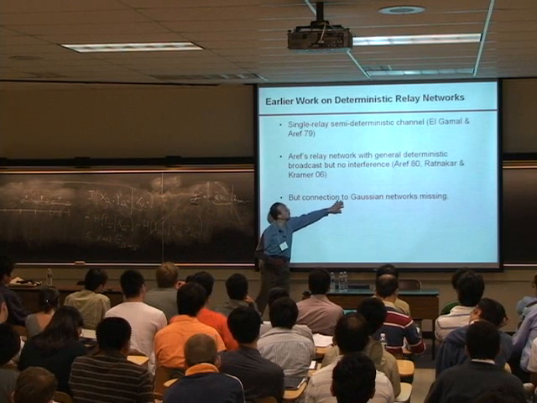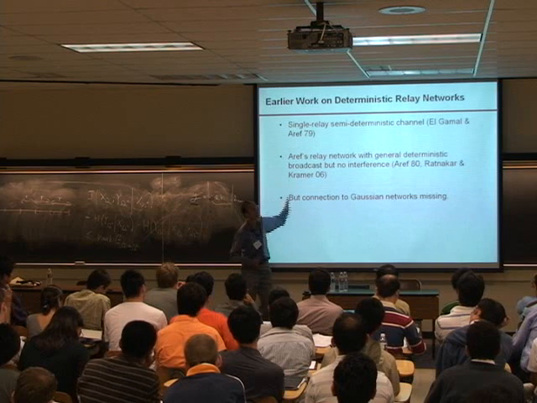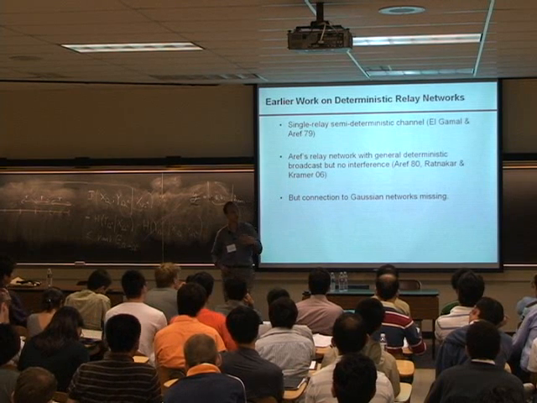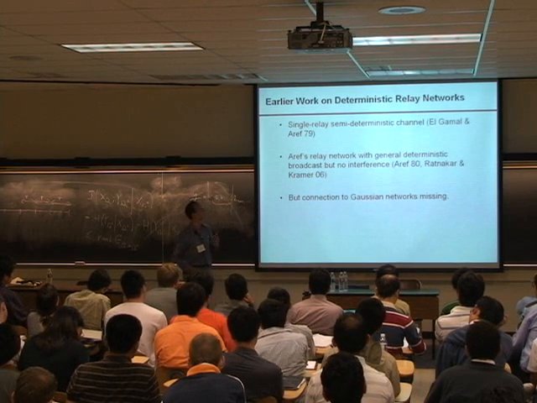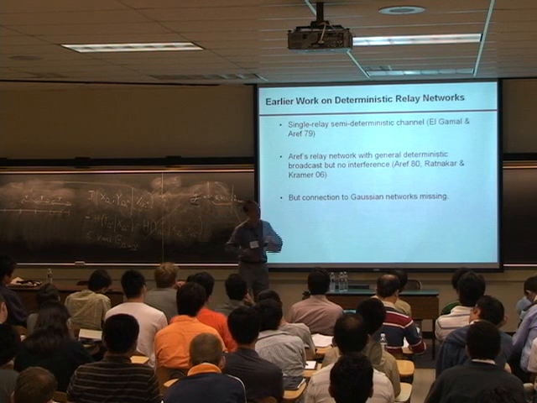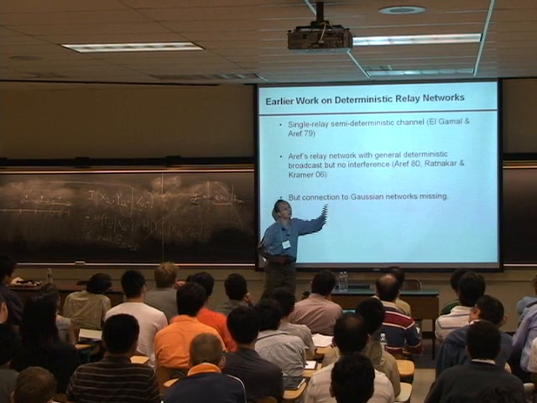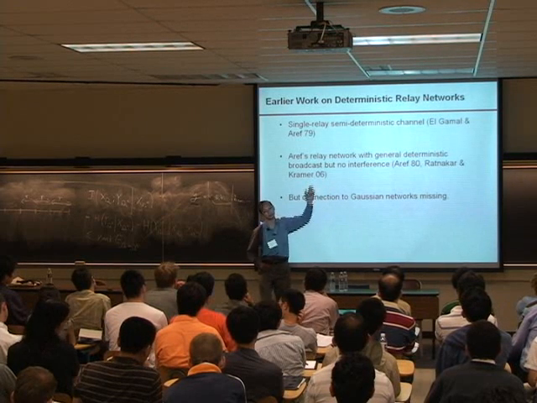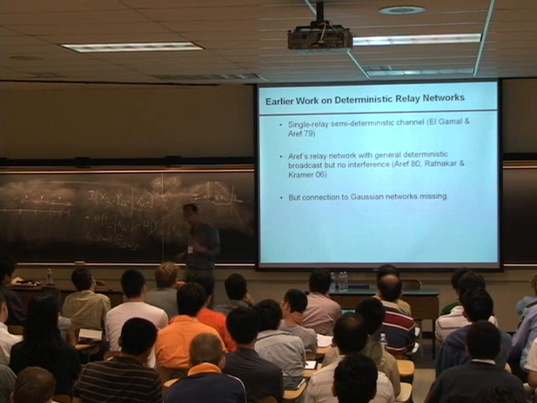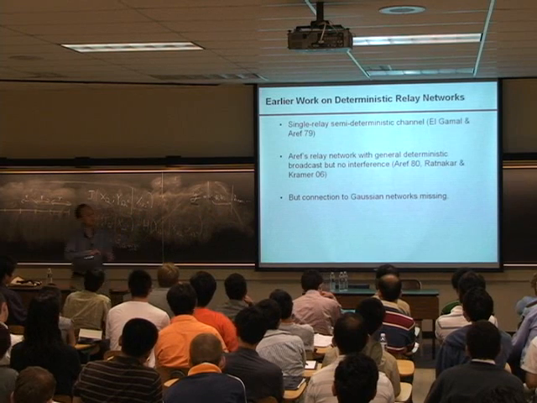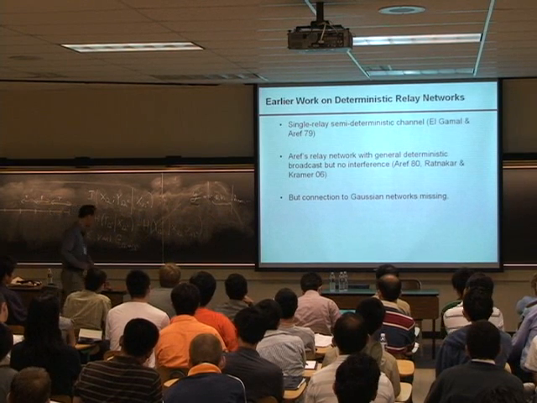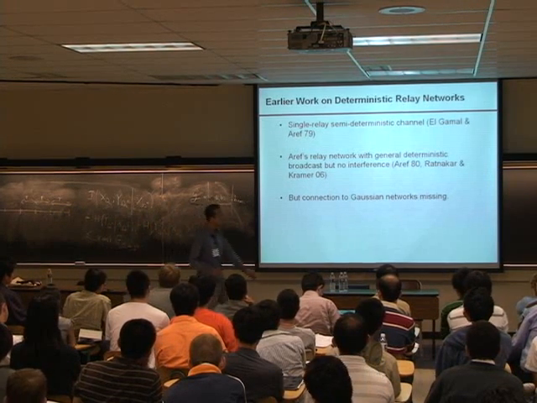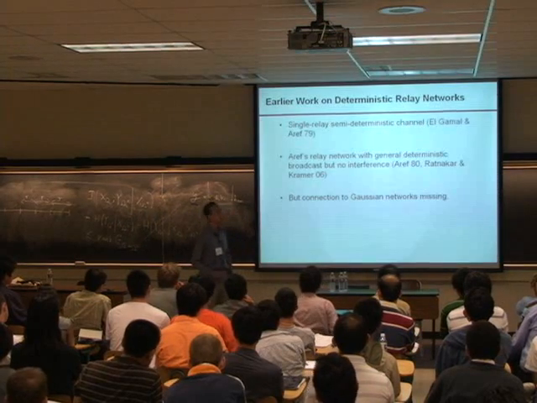And this provides a reference to what type of deterministic model is interesting from a practical point of view. And that deterministic model, because it inherits the linearity of the Gaussian, provides further structure, which allows us to make progress here. So that's how I view the state of affairs and how we come into the picture. Okay, so that's it.